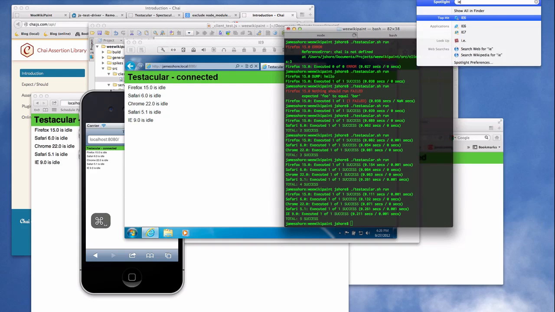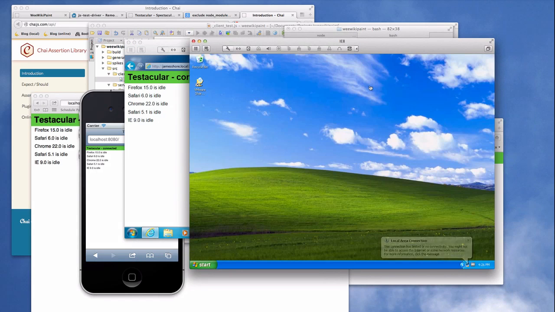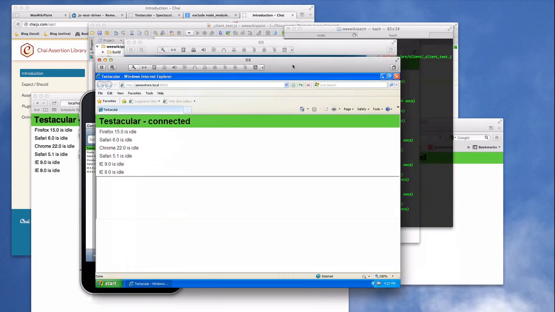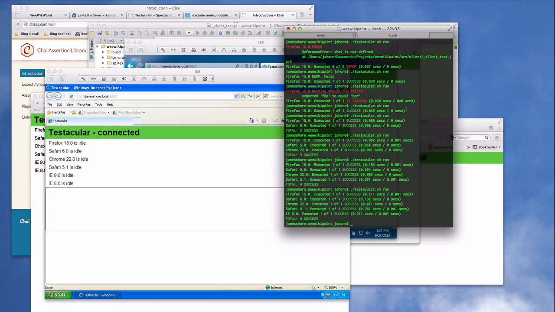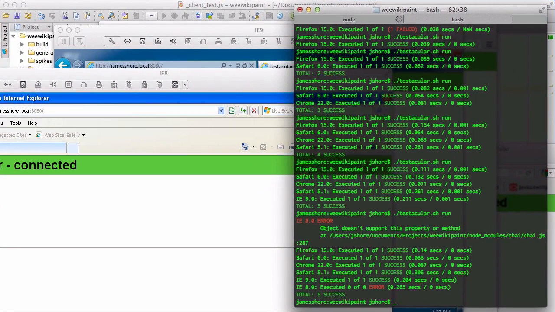But that's not good enough. We need IE8 support as well. So let's pull that in. Another VM. Here we are. We'll run IE, and we'll do the same thing, jamesshore.local. There we are. And we'll run our tests again. Done. It doesn't work on IE8. That's why we do multi-browser testing, because, well, IE8 sucks.